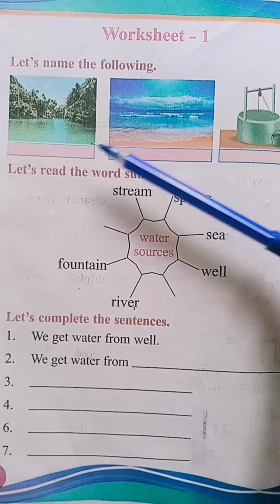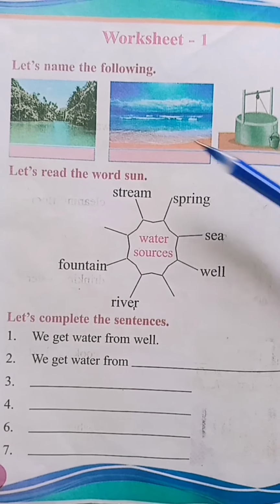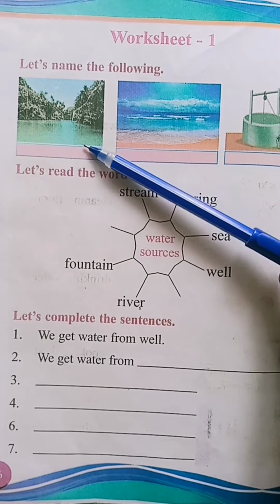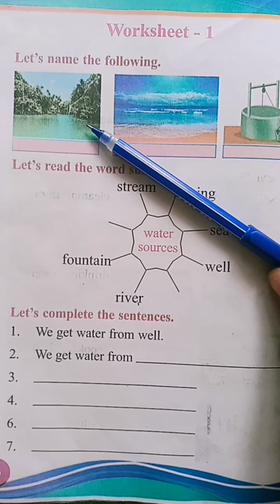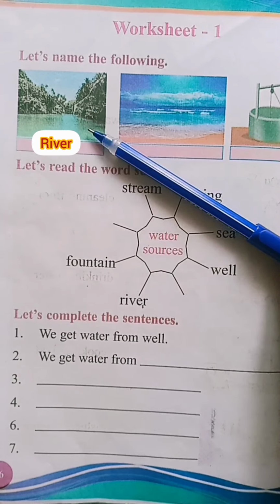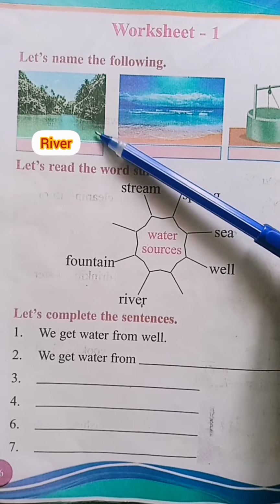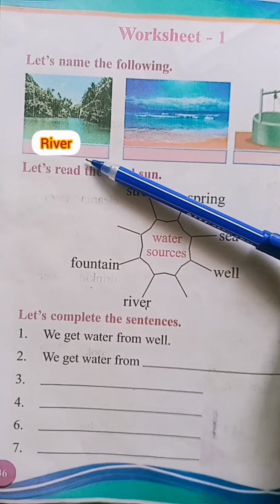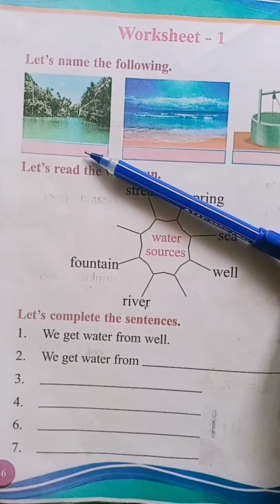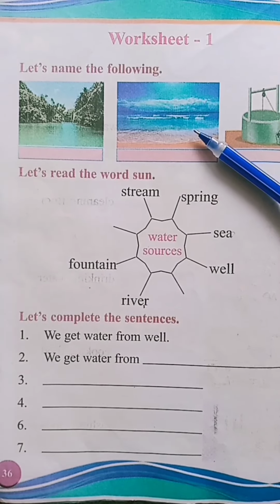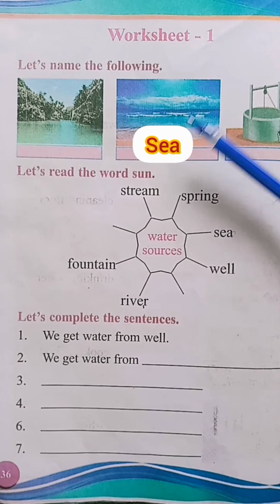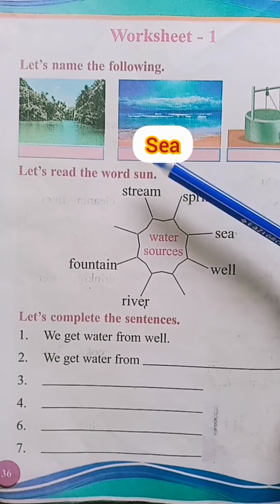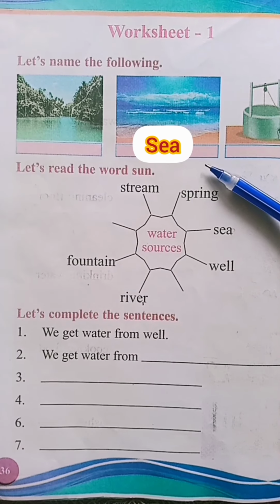Here you have to write the name of these sources. Okay? Now look here. What is this? Yes, this is river. R-I-V-E-R. River. So, you have to write here river. Okay? Then next picture. What is this? Yes, this is sea. S-E-A. Sea. So, you have to write here sea.